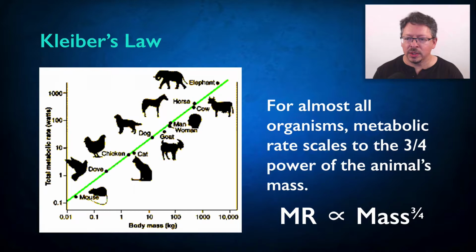This graph actually uses a logarithmic scale. So the mass units increase by a power of 10 at every interval. And this logarithmic scale straightens out what would otherwise be a curved graph that rises and then levels off. And the slope of the straight line on this scale is a measure of the value of this scaling exponent, 3/4 or 0.75. Actually, one of the longest standing puzzles in biology was how to explain where this 3/4 scaling exponent comes from, why that number rather than some other number.